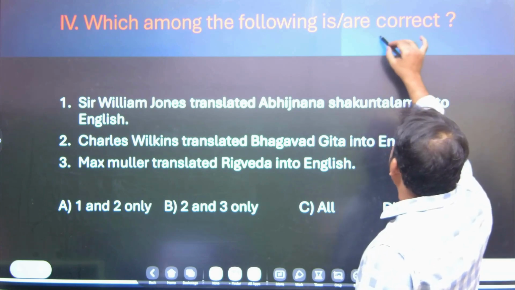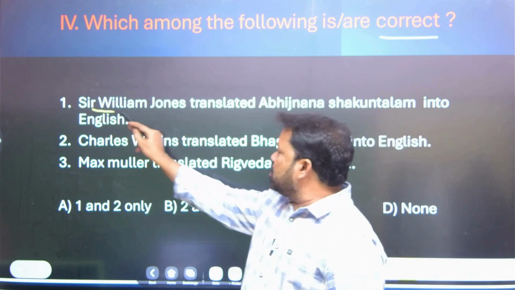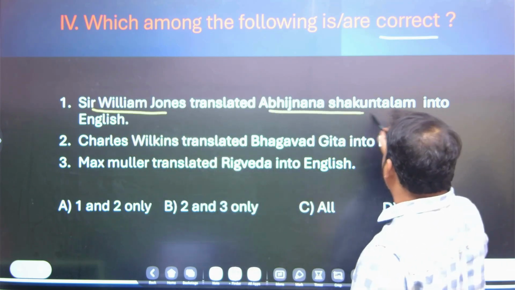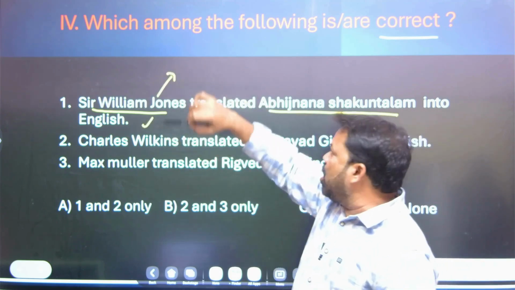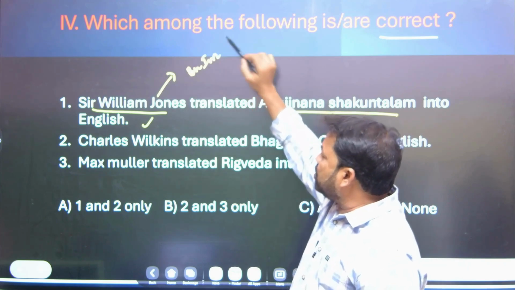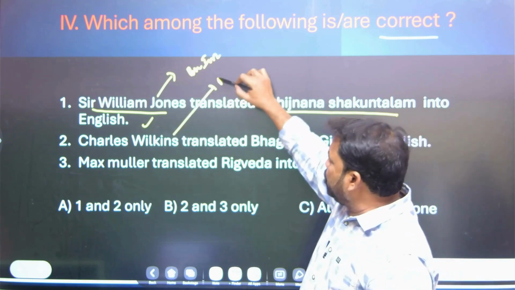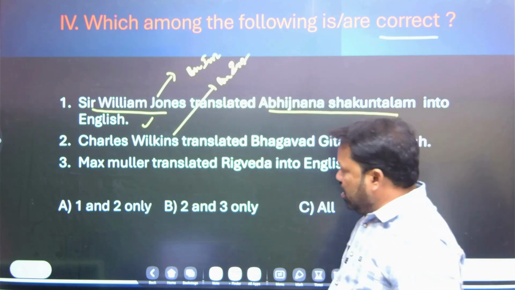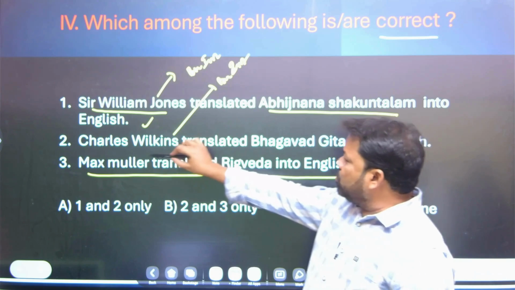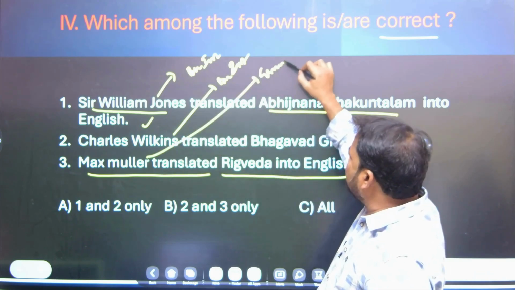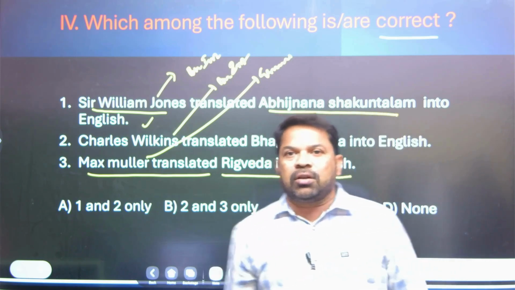Which among the following is or are correct? Sir William Jones translated Abhijnana Sakuntalam into English. Sir William Jones was a British Indologist. Charles Wilkins translated the Bhagavad Gita into English. Charles Wilkins was also a British Indologist. Max Muller translated the Rigveda into English. Max Muller was a German Indologist. You know the meaning of Indologist: one who studies Indian history plus culture.